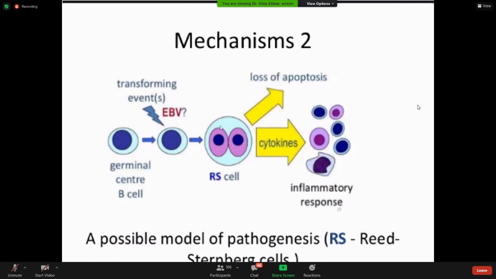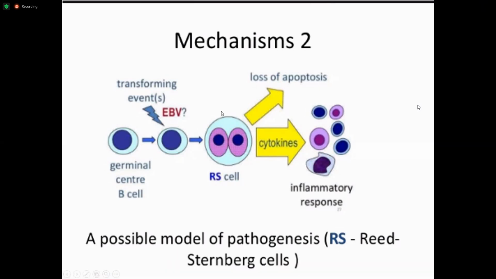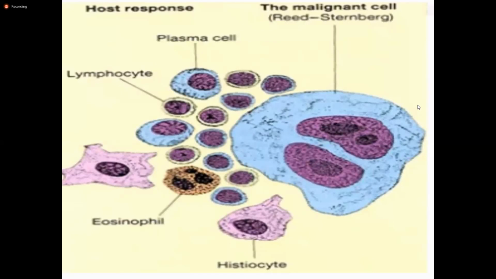What happens is this RS cell releases cytokines and has a loss of apoptosis. So these RS cells will start proliferating and releasing cytokines. These cytokines attract inflammatory cells, and an inflammatory response takes place as a result of the cytokines produced by the RS cells. So you have so many inflammatory cells migrating towards this area. And that's why in Hodgkin lymphoma you will have an inflammatory background, and in this inflammatory background, there are prominent RS cells. Okay, these are the Reed Sternberg cells, and that inflammatory background will contain plasma cells, lymphocytes, eosinophils, histiocytes.